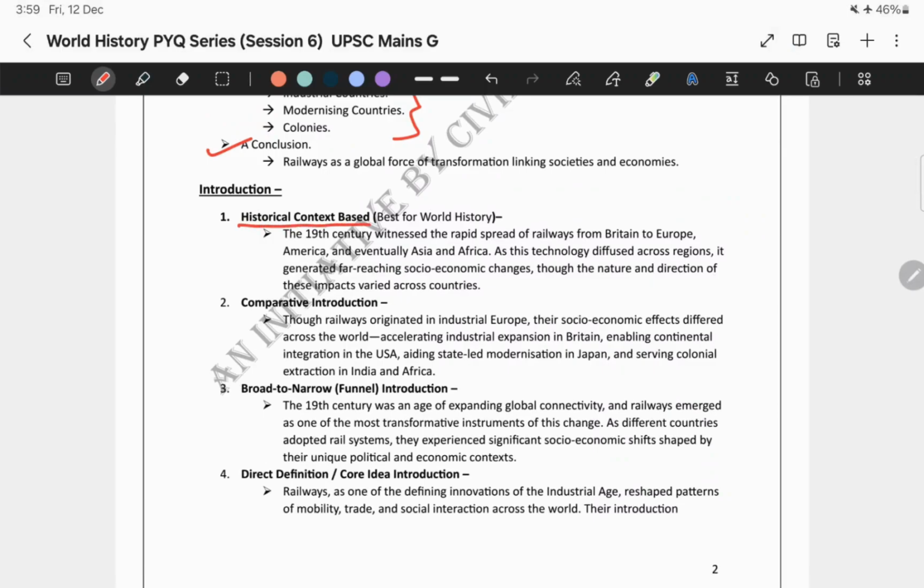So, what is all this about? Now, this particular type of introduction, or approach, is best for world history. So, the historical context based introduction is pretty good over here. How can you write it?